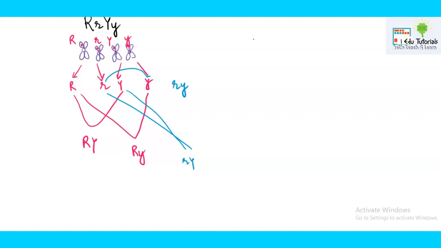But this is not the practical case. We have so many characters in our body. To name a few: your eye color, your shape of the neck, your height, your complexion, your shape of the ear, your shape of the eyes, your shape of the lips, right? These are a few characters.